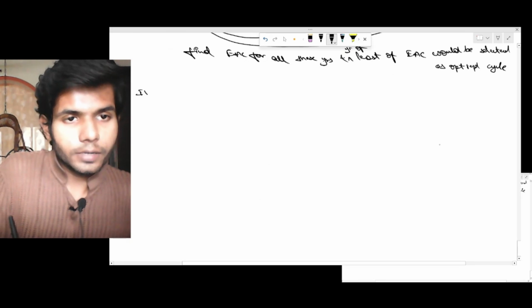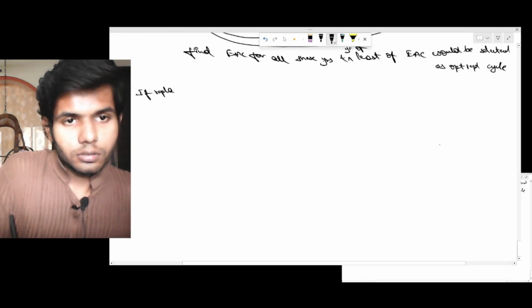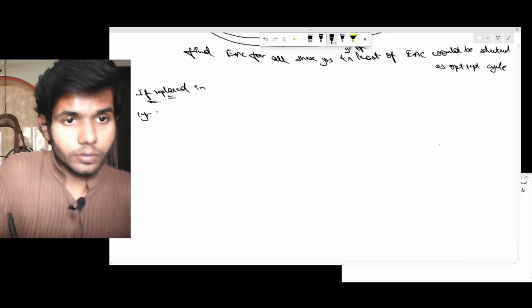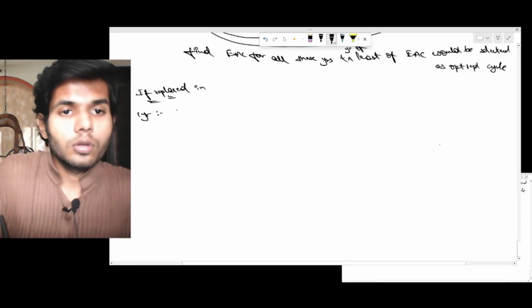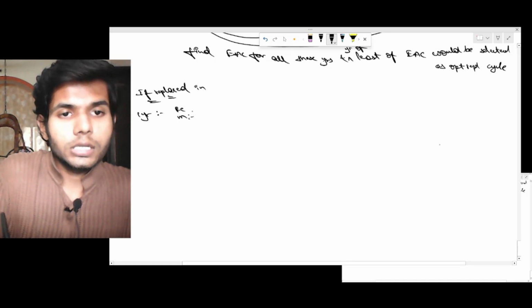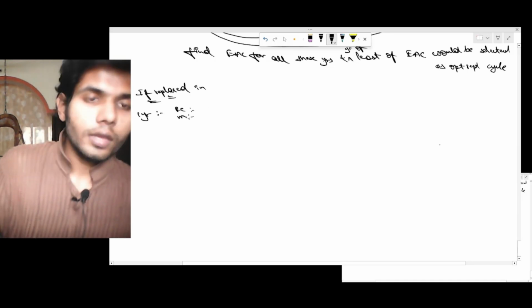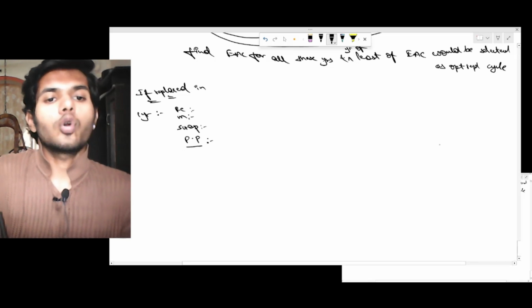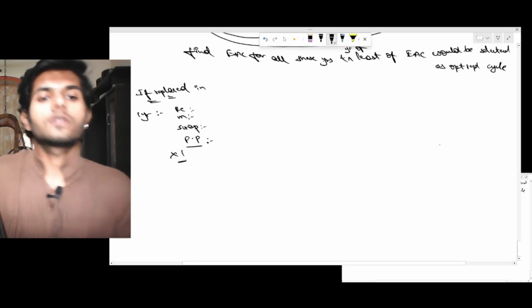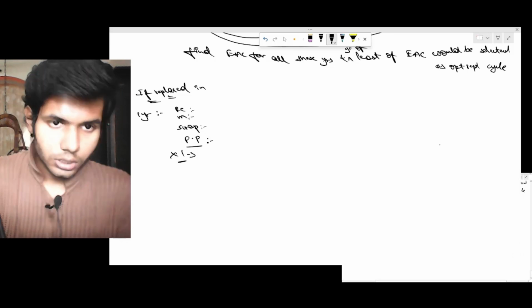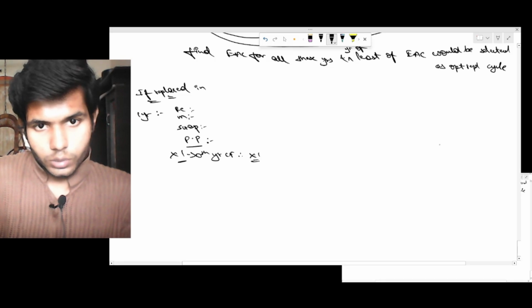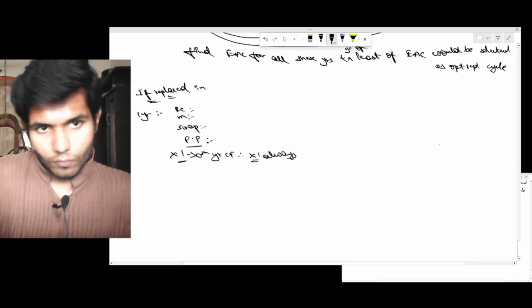So if I replace it in year 1, then what is the year 1 cash outflow? Repairs, maintenance, and then scrap inflow. Purchase price. This purchase price would always be discounted with 1 because this is a 0th year cash flow. 0th year cash flow, therefore into 1 always, right?